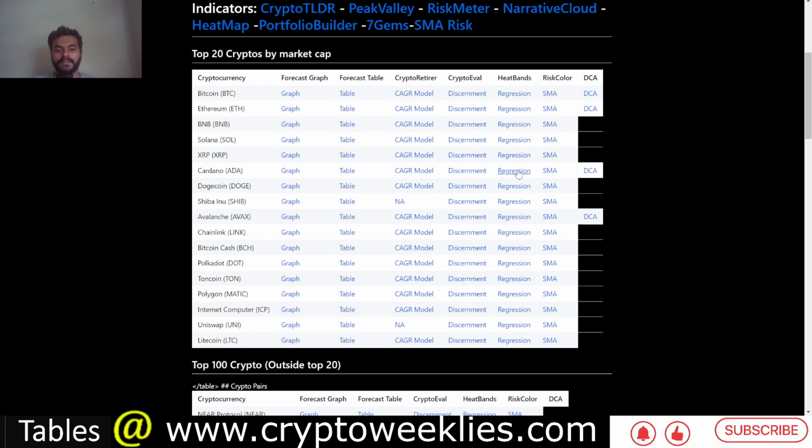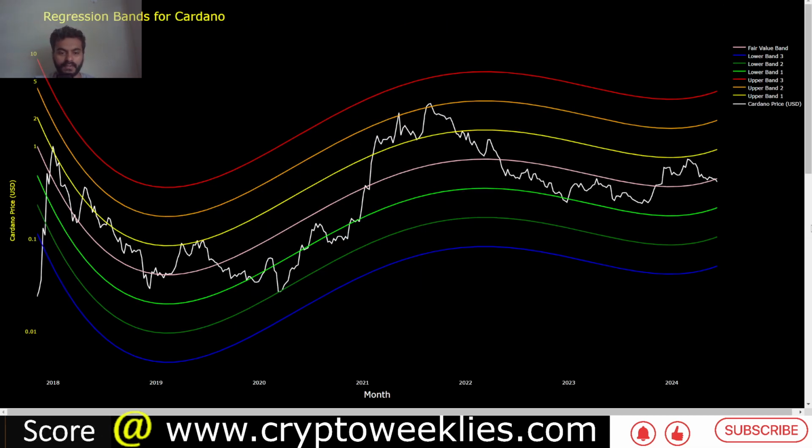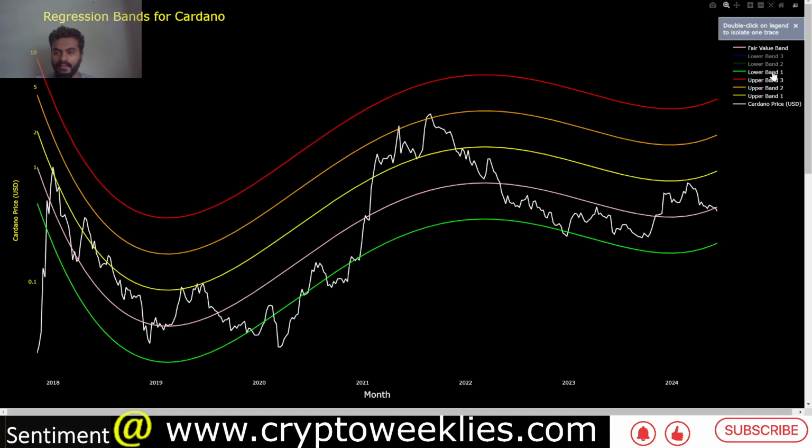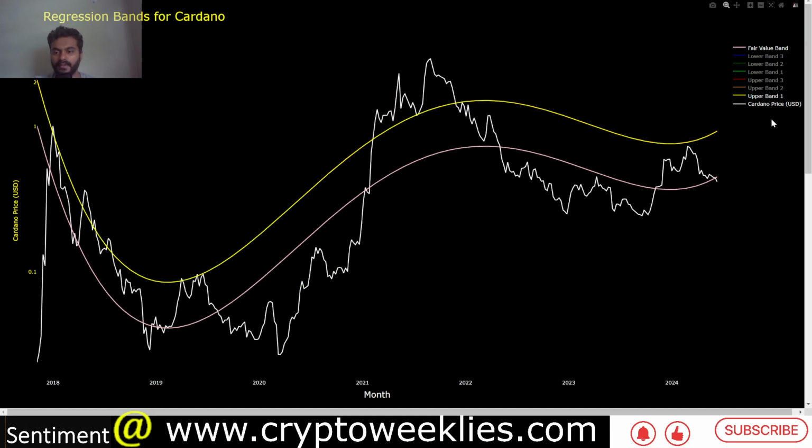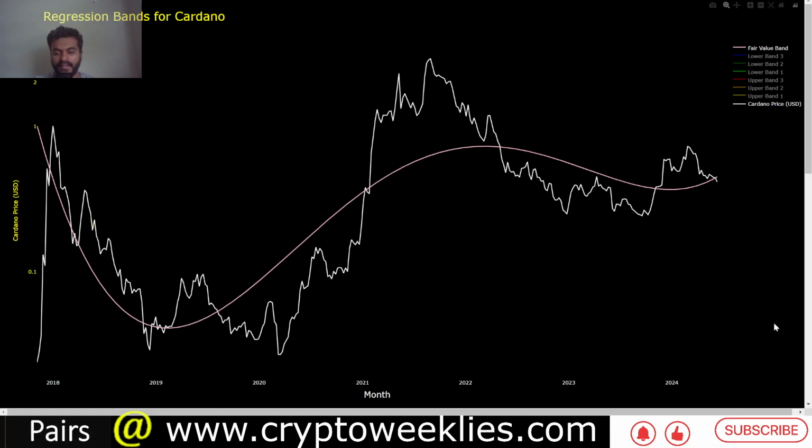In terms of the regression analysis, this is again the fair value of ADA, the line in pink, which is the line in the middle, and the white line is the price line. This is the polynomial regression function, which takes care of the bull case. The base case function is the line in pink again. That means during the upswings, or when the price is in appreciation mode, the bend of the line is in an upswing, whereas in the bear market, the bend is in a downswing.